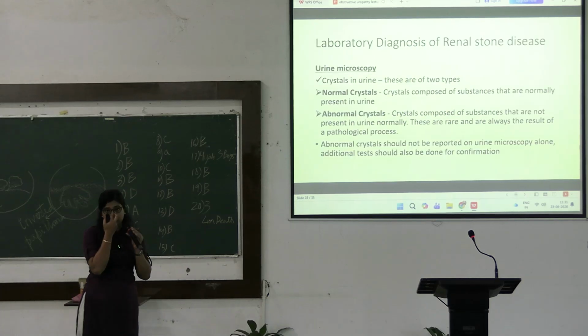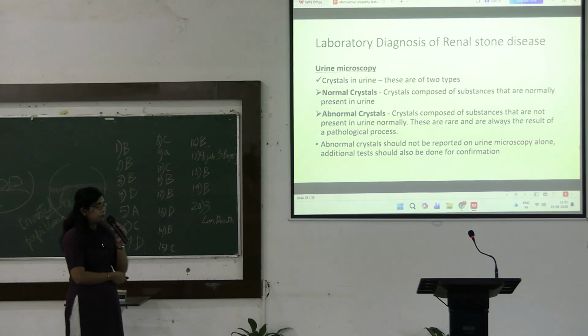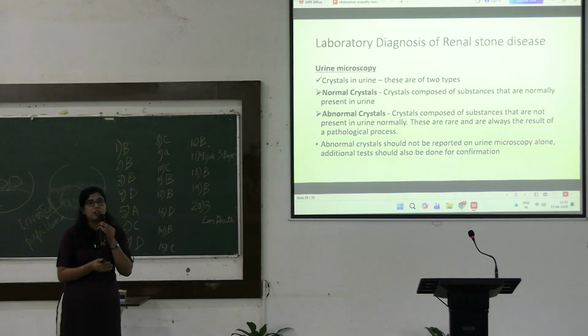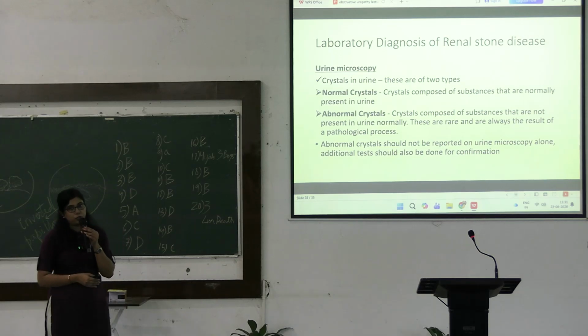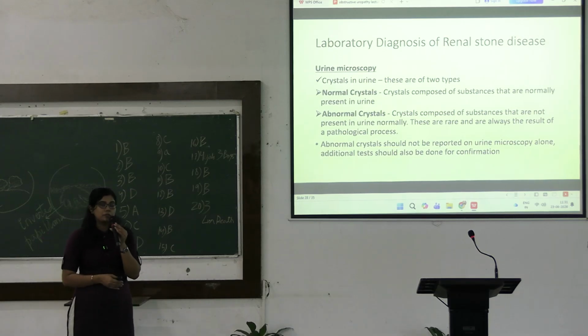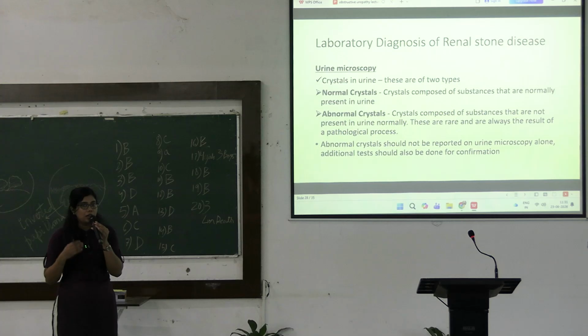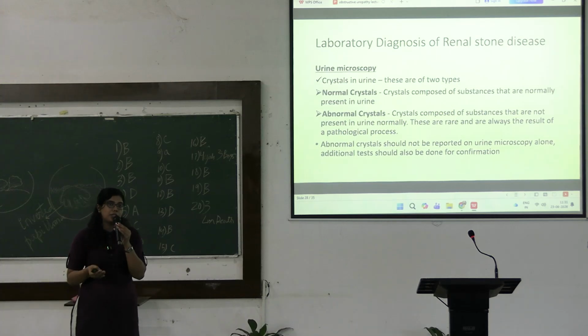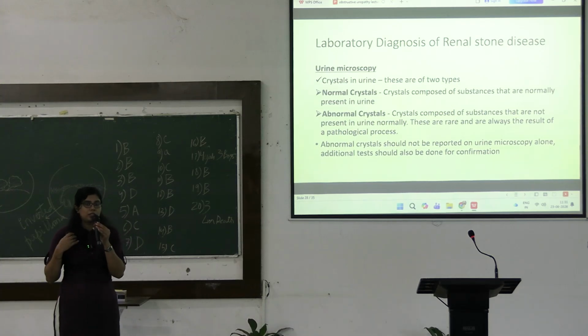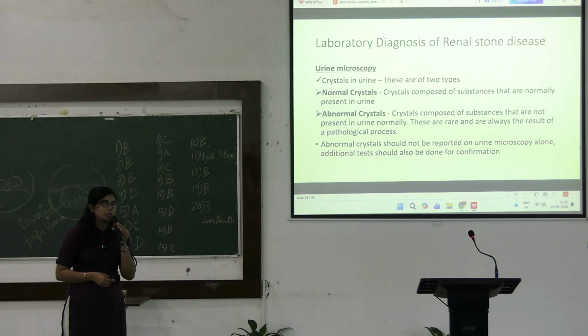Now the lab diagnosis. In the pathological perspective, lab diagnosis is urine microscopy. In urine microscopy, we can see two types of urine crystals. One can be the normal crystals and one can be the abnormal crystals.